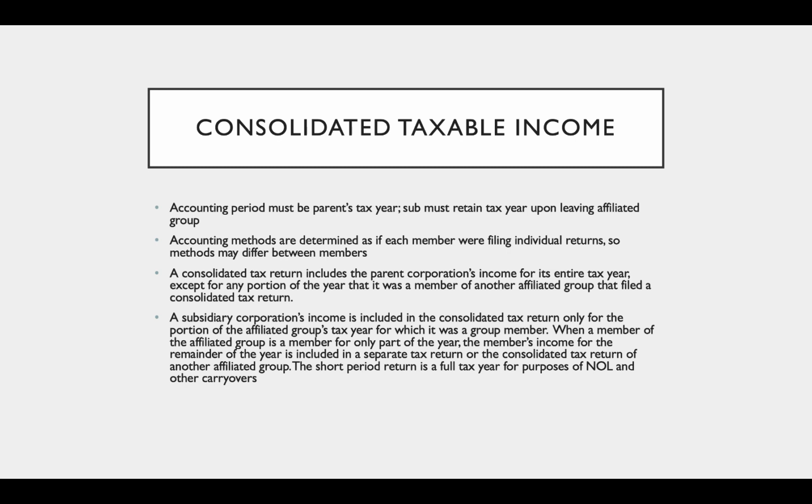When a member of an affiliated group is a member for only part of the year, the member's income for the remainder of the year is included in a separate tax return, or the consolidated tax return of another affiliated group. And that short period return is a full tax year for purposes of net operating loss and other carryovers.